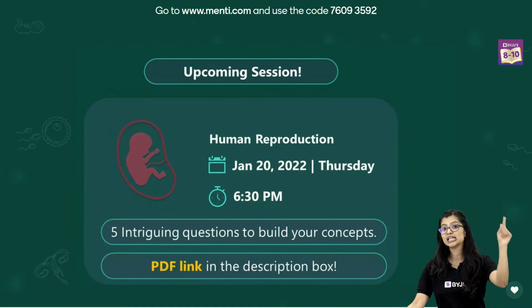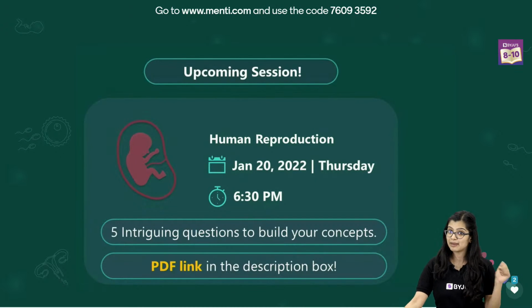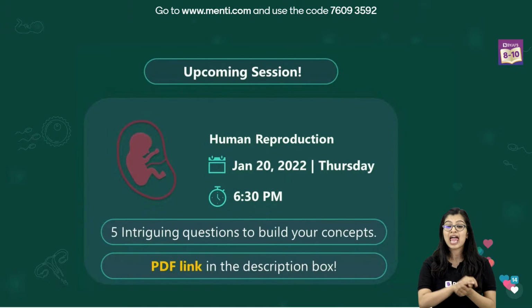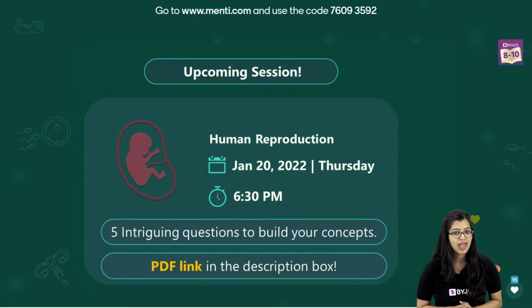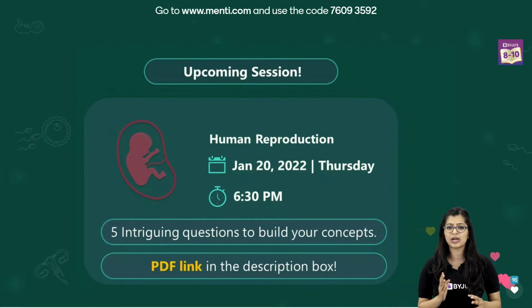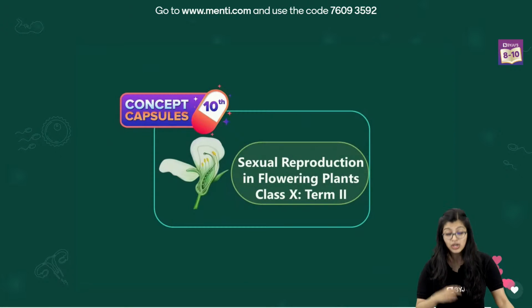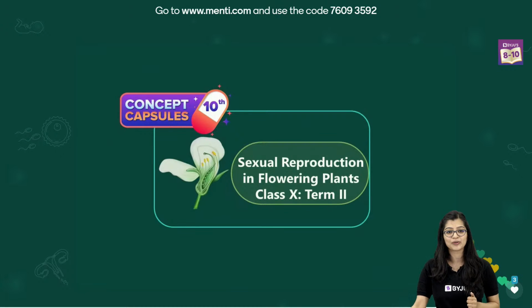Now, of course, in our next session, next week, we will be discussing human reproduction. Same time, same place, at 6:30. And in the description box, you will have a PDF link to some interesting questions from human reproduction. So go there, have a look at those questions and try to solve them, and we will be discussing them in our session. And in case you have any doubt with whatever we have discussed or in any of the concepts, you can always go back to the concept capsule session and have a look.